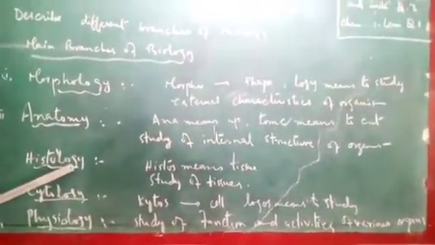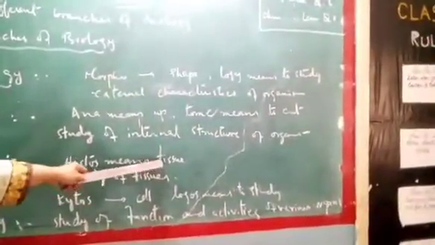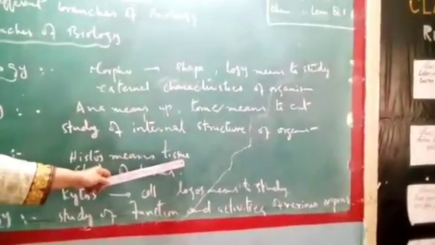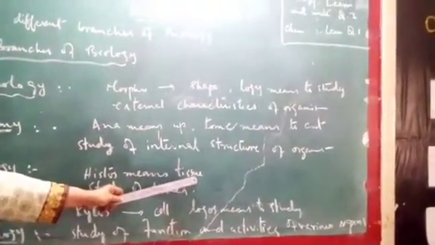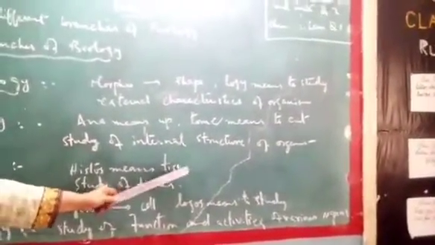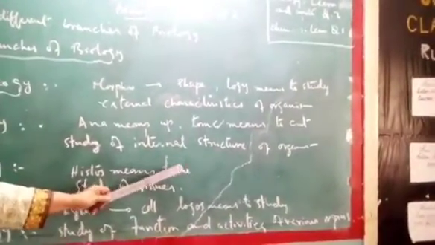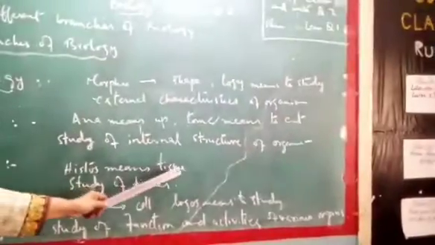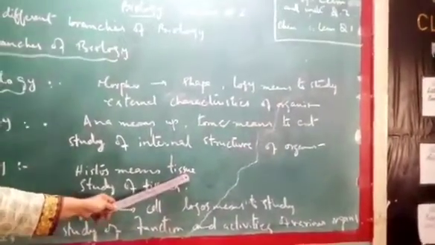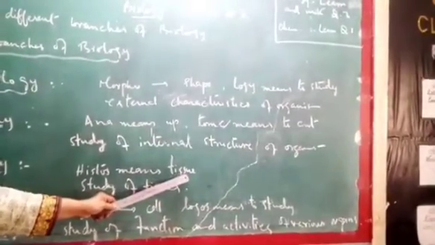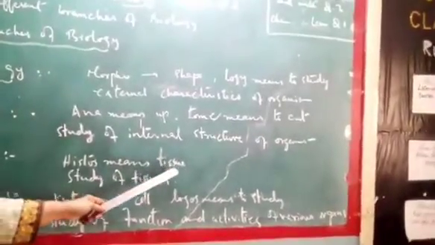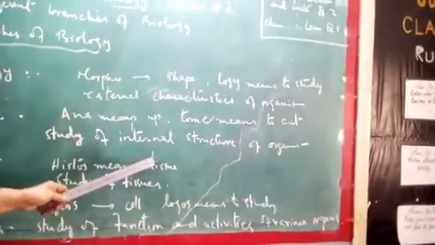Now come to histology. Histos means tissues. You know what tissues are? Tissue is a group of cells performing a particular function, not a single cell. Look, when the cells get together, they start performing one function. Like the tissue of your nose, what are they doing? वो सूंघ रहे हैं, सूंघने का काम कर रहे हैं, ठीक है? Tissues of your eyes, यानी आँख के टिश्यूज जो हैं वो इकट्ठे होकर ग्रुप में आ जाते हैं और फिर वो एक पर्टिकुलर फंक्शन परफॉर्म कर रहे हैं. कौन सा काम? देखने का काम.